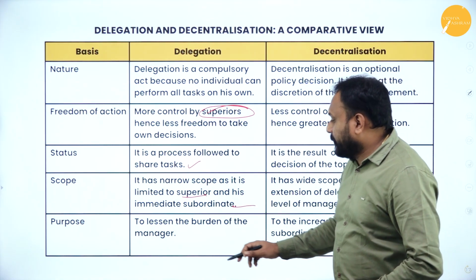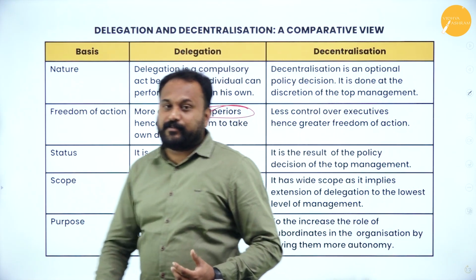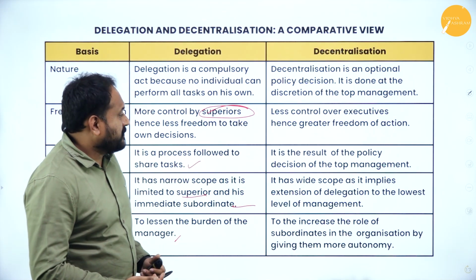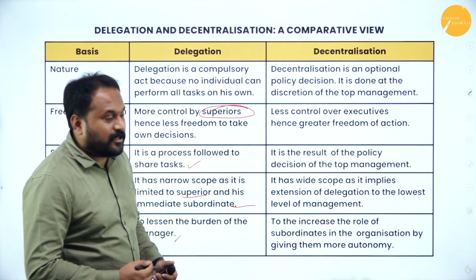To lessen the burden of the manager, we use delegation. On the other hand, in decentralization, there is less control over executives, hence greater freedom of action. It is the result of a policy decision of top management.